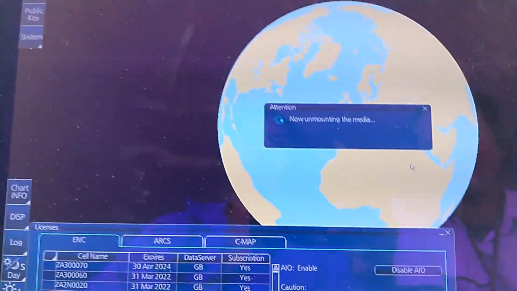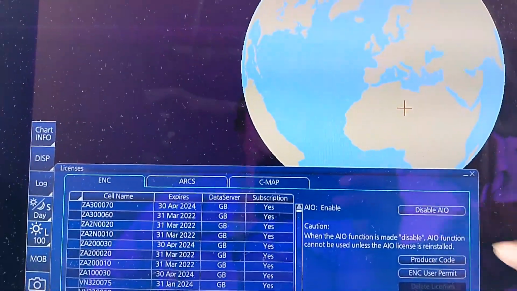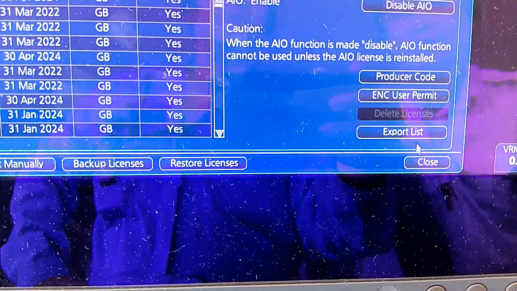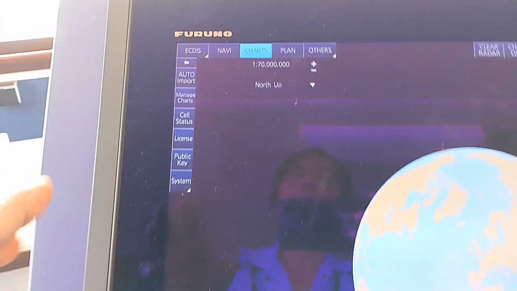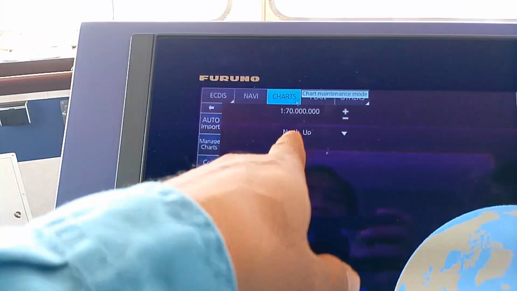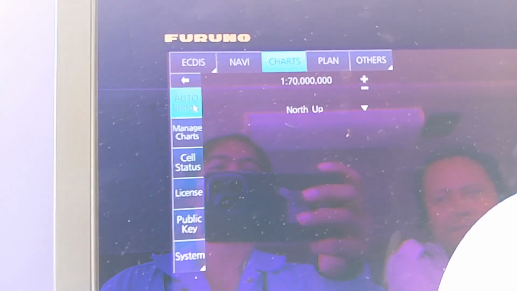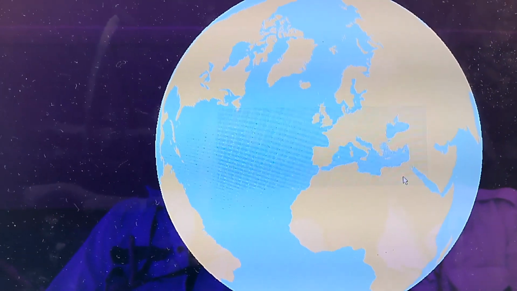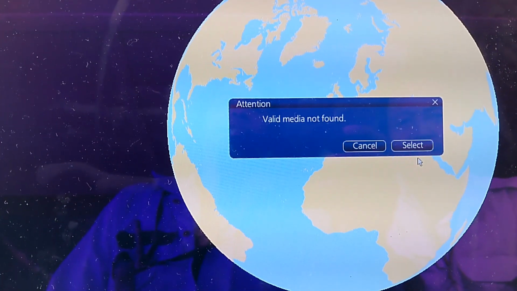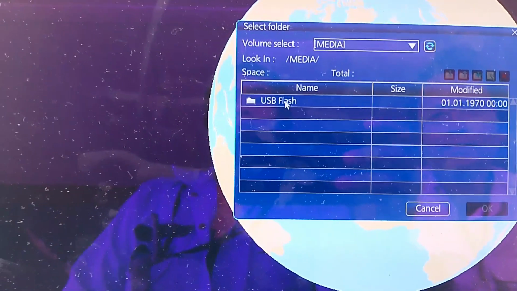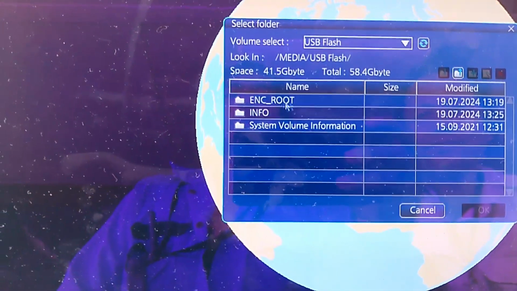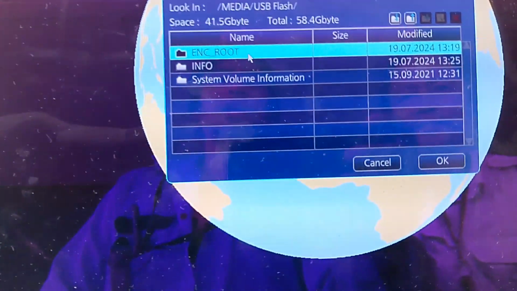Okay guys, finish installing the new permit. We go to close. The new permit is not updated, so now we will update the new license or new permit. We go to auto import and then OK and select. Double click USB flash, one click only ENC and OK.